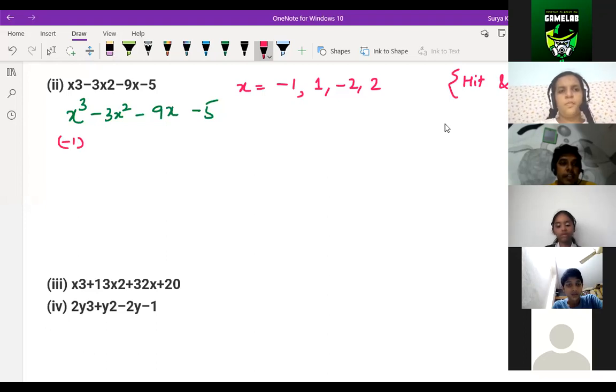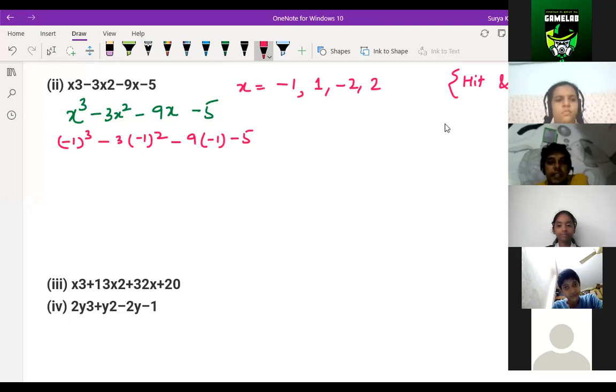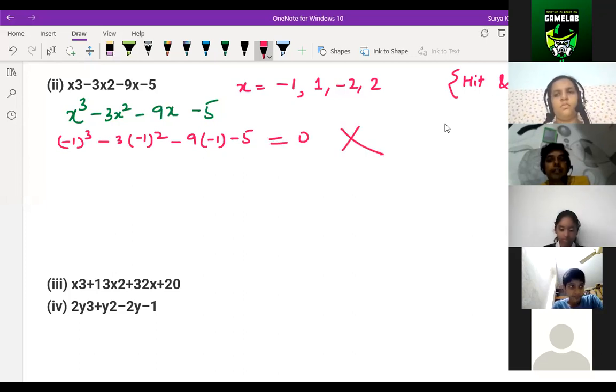Minus 1 to the power 3, minus 3 into minus 1 to the power 2, minus 9 into minus 1, minus 5. This step you understood, children? We have to start only from minus 1. If it is not coming 0, we cross it out, and again we put 1. Like that, keep on going. Is it clear, children? Okay, sir.